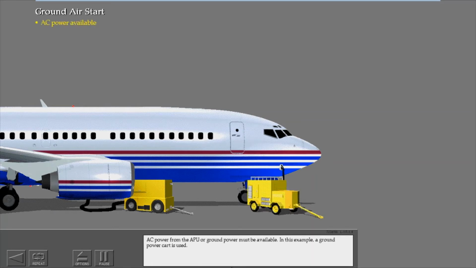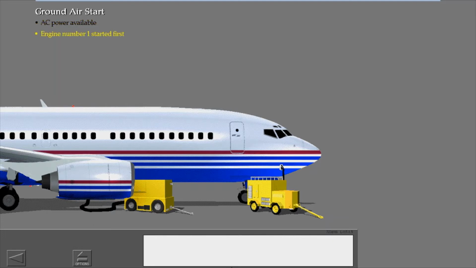AC power from the APU or ground power must be available. In this example, a ground power cart is used. For safety reasons, engine number 1 must be started first because ground personnel and equipment are in the area of engine number 2.